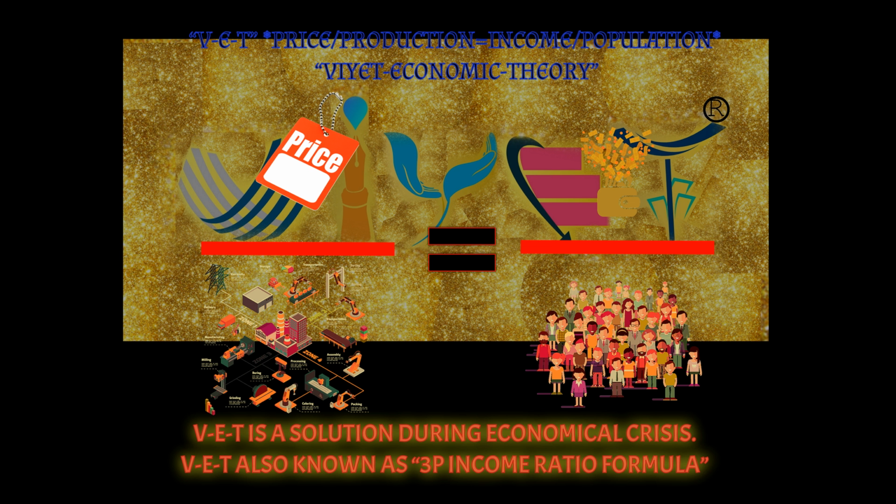The price will be decided based on the income. So first we have to define our Ps, because those we can define. Then based on these three Ps we define our individual income. It can be plus or minus 10, that is a different matter. But if you really want a better future after this great depression in 2020, more horrible than 1930, we have to follow the Viet economic theory, the 3P income ratio formula.